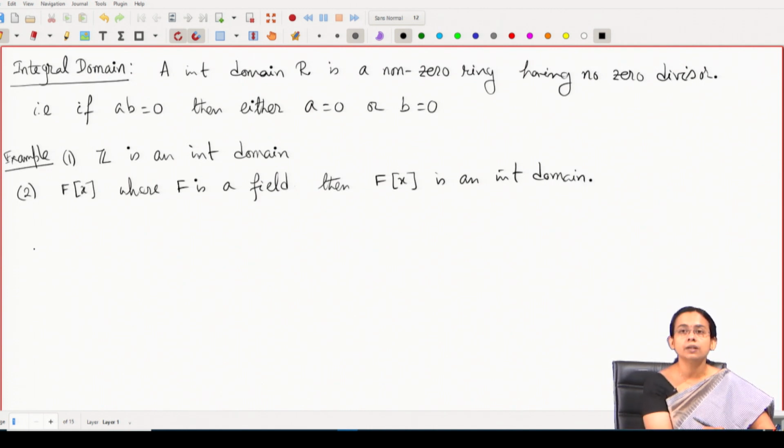But in general, if I consider any ring R and the polynomial ring over that ring R, is it always an integral domain? Not necessarily.